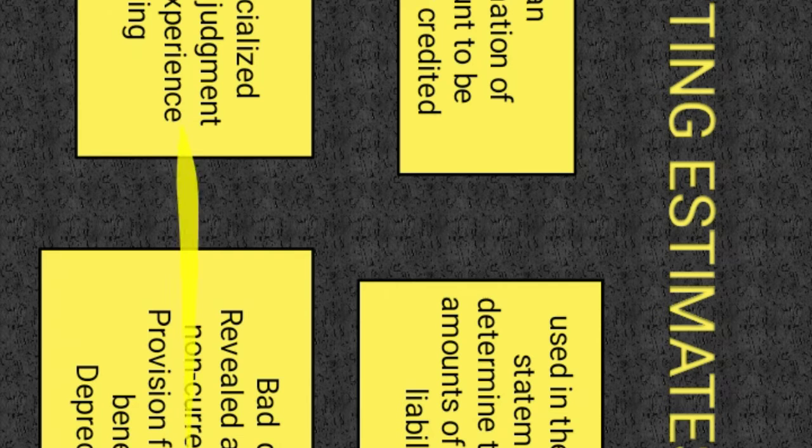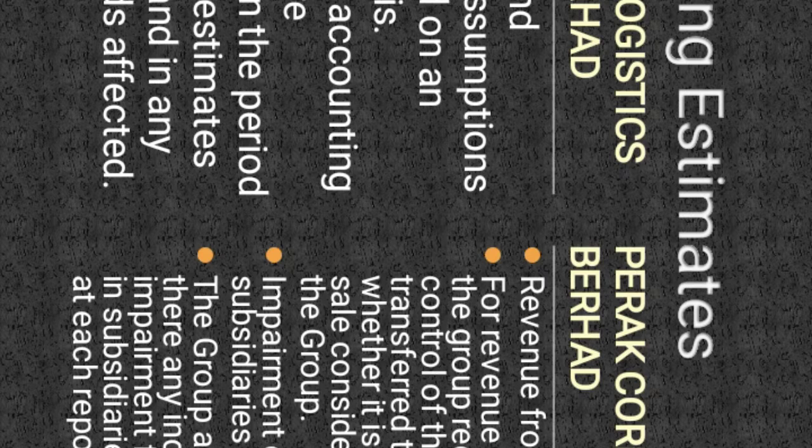Next is application of accounting estimate. For the Tionam, estimates and underlying assumptions are reviewed on an ongoing basis. Revisions to accounting estimates are recognized in the period in which the estimate is revised and in any future period affected.